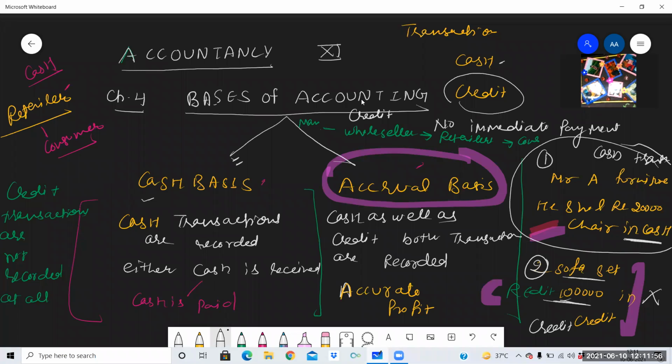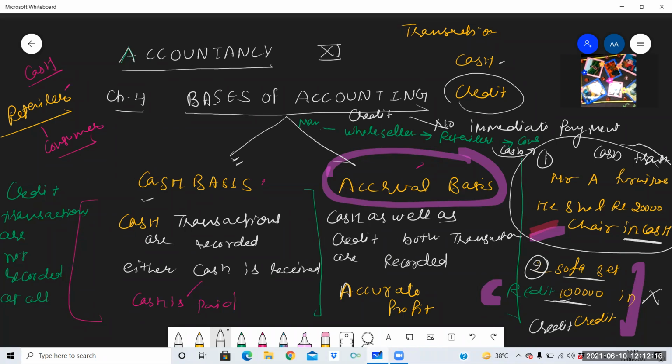Further, wholesalers are giving credit to the retailers. Further, retailers are selling to consumers in cash. So whatever cash payments the retailers are getting, in turn, they are making payment to wholesalers, and in turn, wholesalers are making payment to the manufacturer. So this chain of channels of distribution works on this.